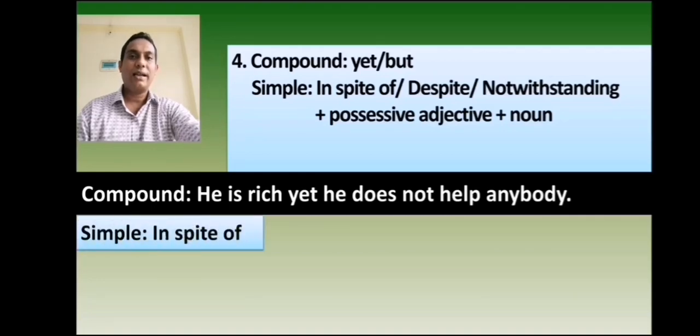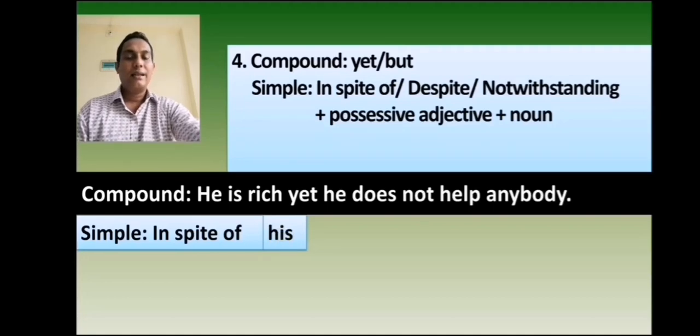প্রথমে in spite of দিয়ে simple সেন্টেন্সটি শুরু করব। Then, the subject of the first independent clause will be possessive adjective. The subject of the first independent clause is he. And the possessive adjective of he is his. Here possessive adjective holo his.